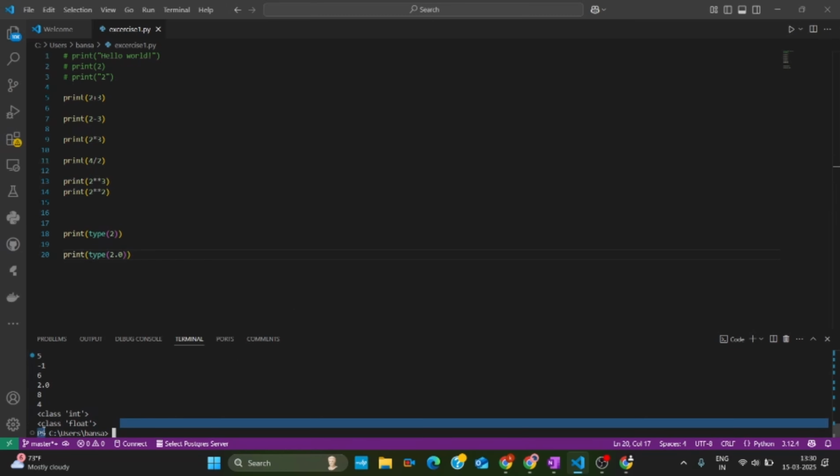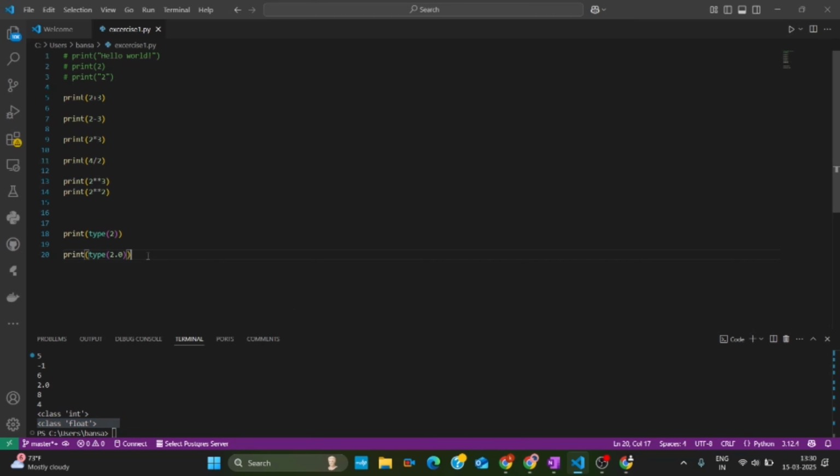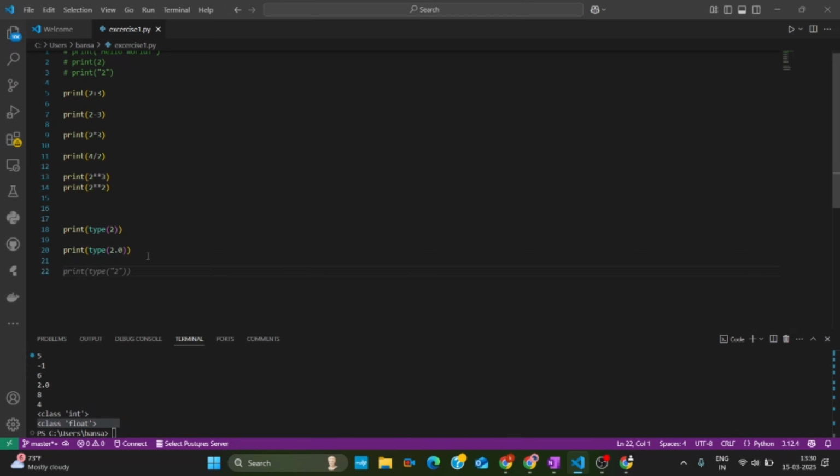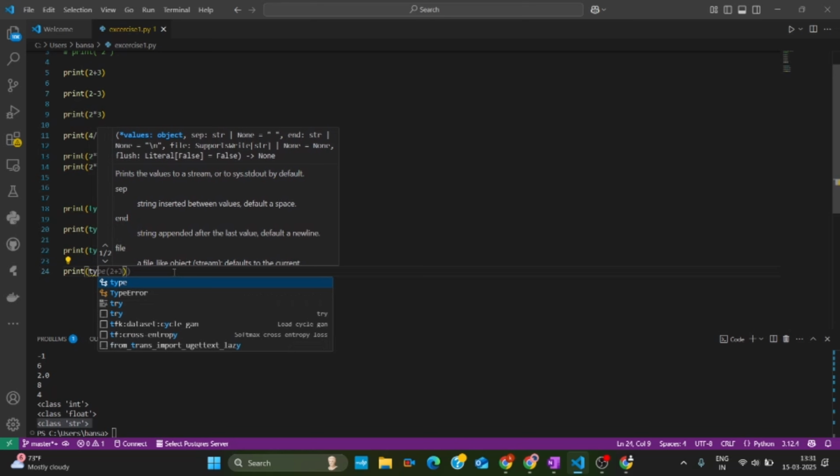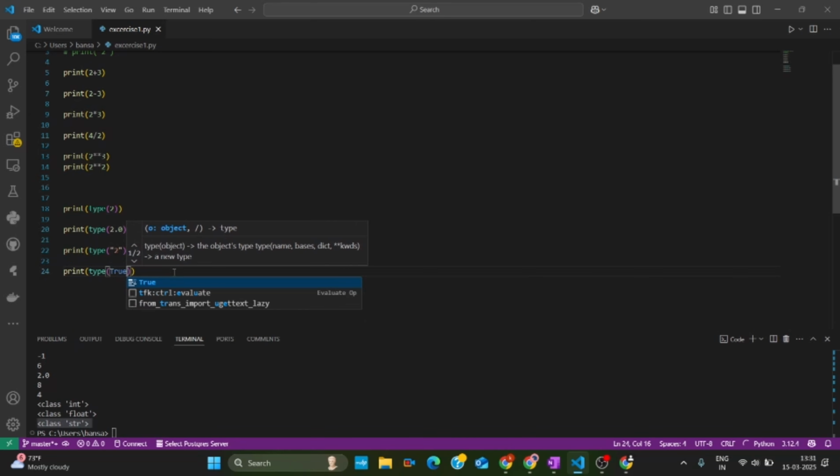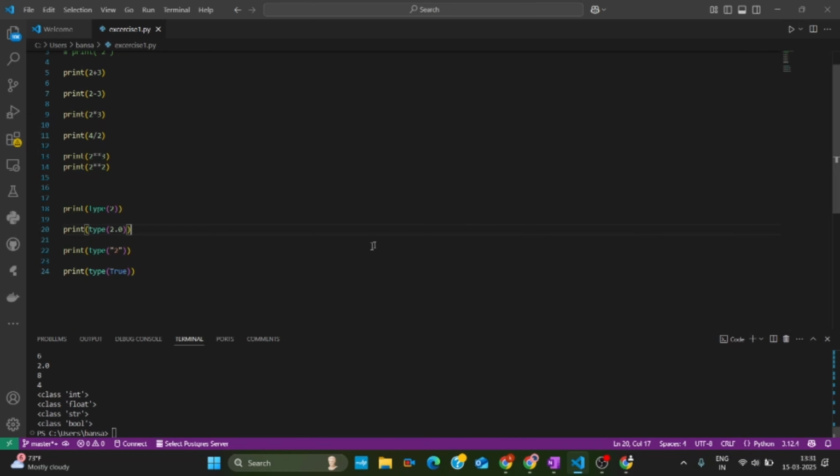Here it displays the float. Like 2.0 belongs to the float data type. Then we will check for quotation 2. It must print strings; str refers to string. We can also check for a boolean value, like print type true. It will return boolean, bool. These are some basic concepts that we have studied in this lecture.